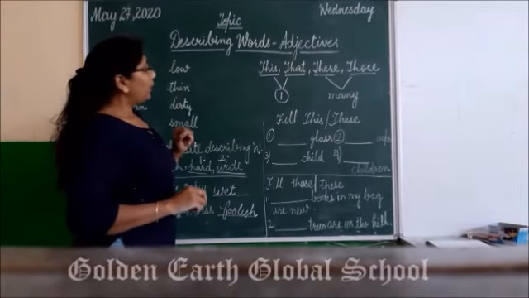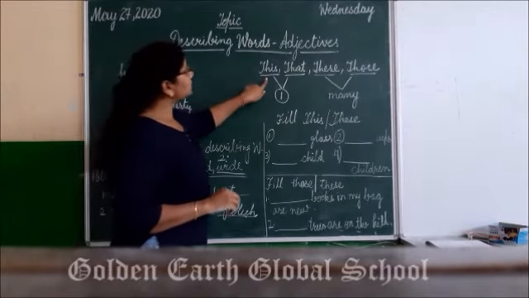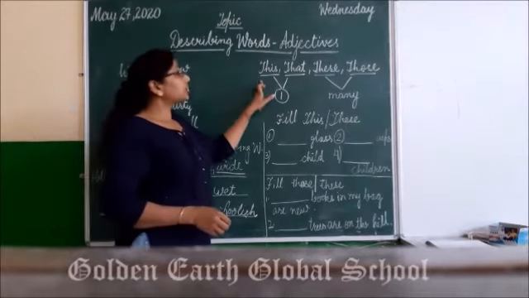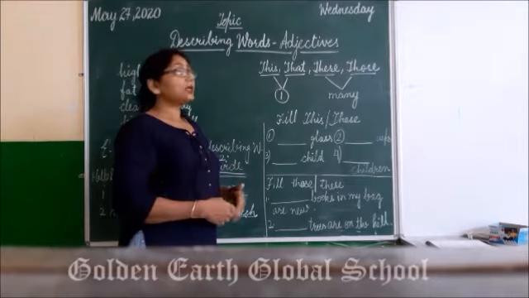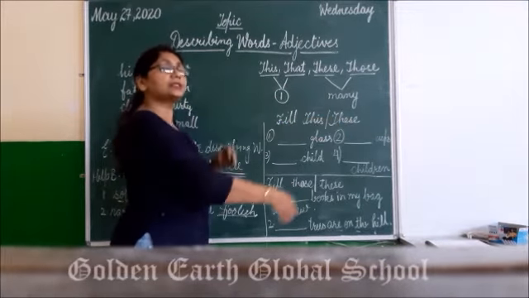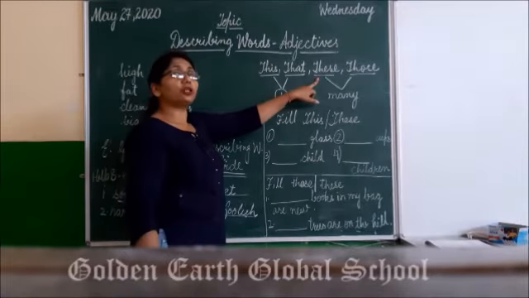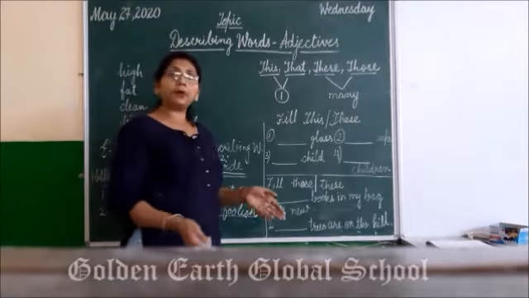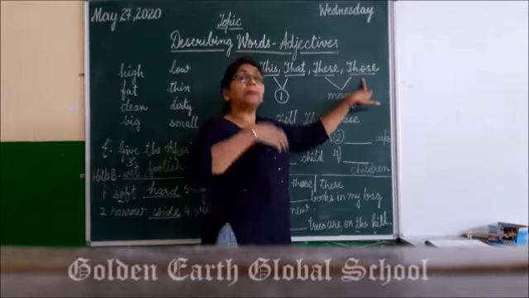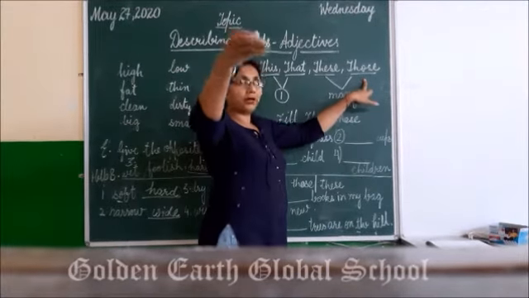But we use this and that for the single thing, this for the things that are close to us, that for the thing that is away from us. These for the things that are many in number and close to us, and those for the things that are many in number away from us.